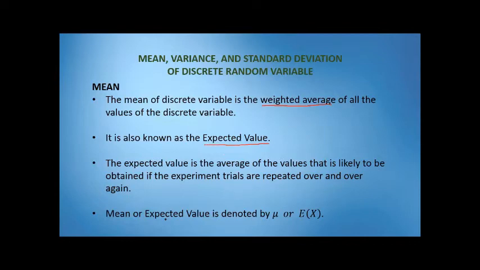Okay? So, mean or expected value is denoted by mu. So, ang tawag natin dito is mu. This is a Greek letter, mu. Okay? Or E of capital X. So, mu, expected value. So, same lang sila.